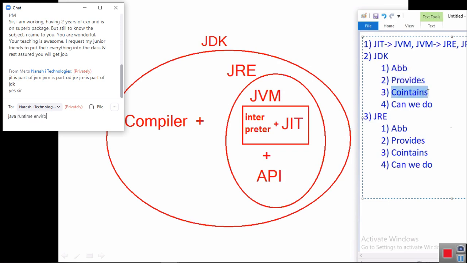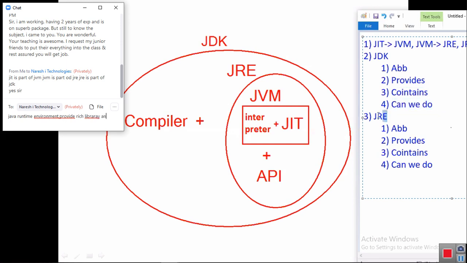As part of development tools it contains the compiler, and as part of runtime environment it contains JVM. Hence, by using JDK we can develop, compile and execute new applications, and also modify already available applications.